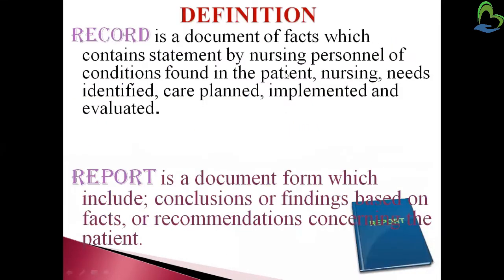Now we will see the difference between record and report. The definition of a record is a documentation of facts which contains the statements by nursing professionals of the conditions found in the patient, the nursing needs, and the identified care plans, implementations and evaluations. It is mainly written after the planning, implementation and evaluation, based on the needs and current condition of the patient, and is maintained by nursing personnel. Reporting is a documentation form which includes conclusions, findings based on the facts, and recommendations concerning the patients.